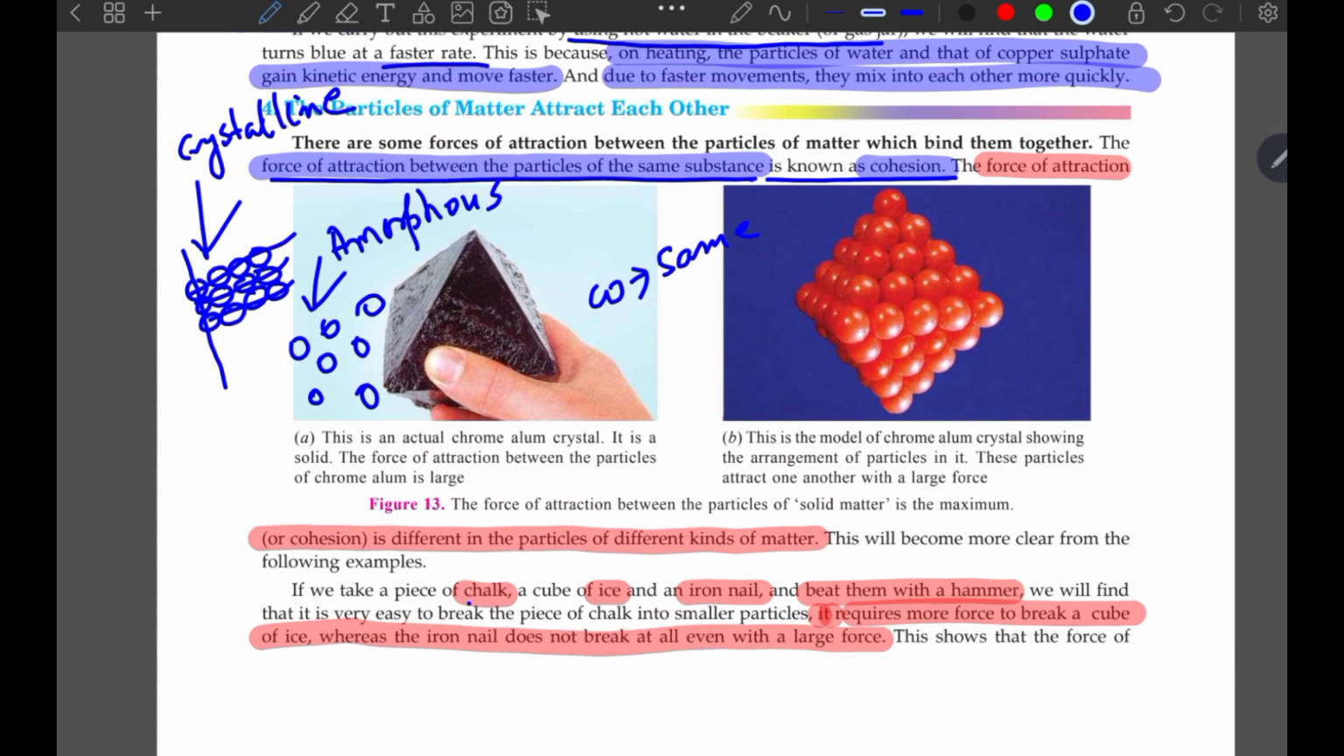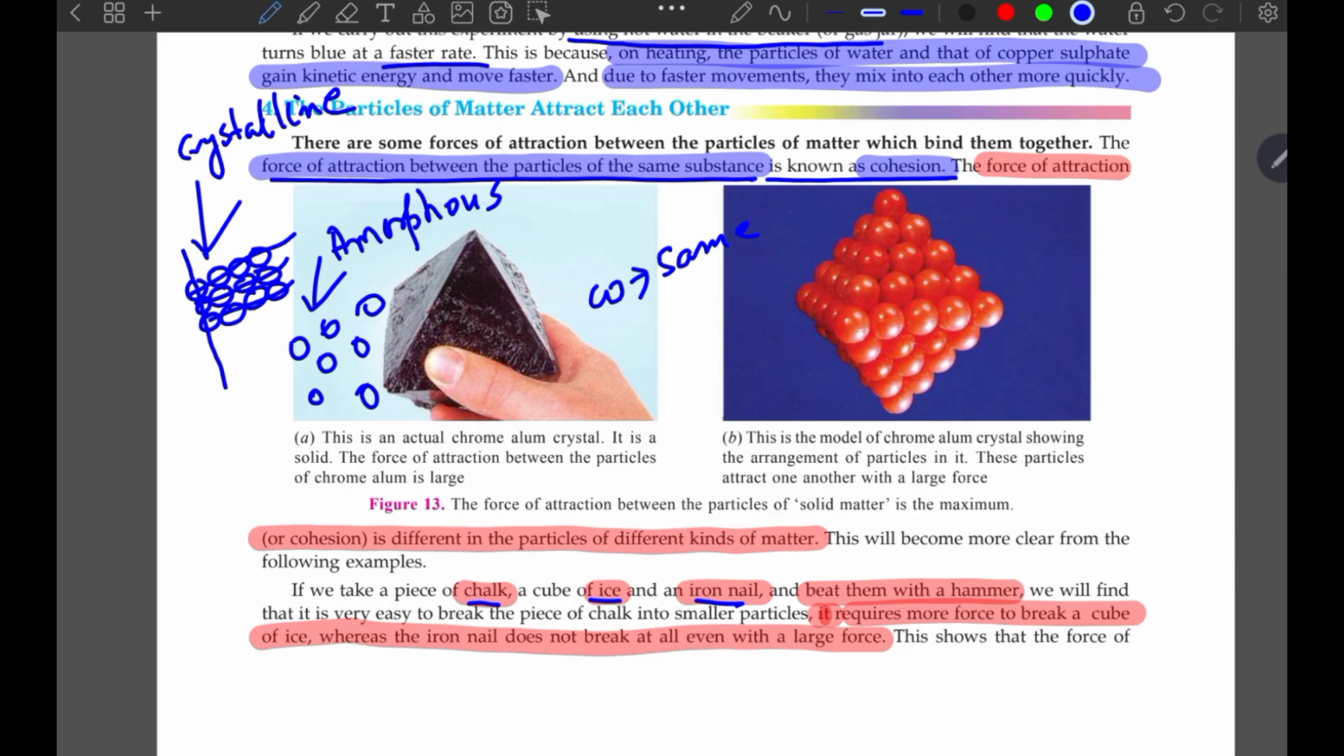Now see chalk, ice and iron nail. You go to hammer them. Which one will break first out of chalk, ice and iron nail? I think most of you will be guessing it correctly. Yes, chalk. Why? Because the arrangement of the particles is not the same in all types of solid.